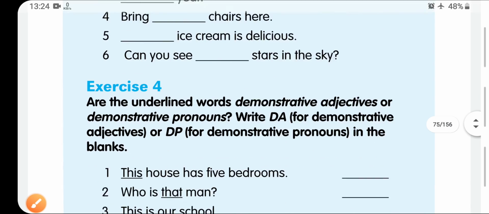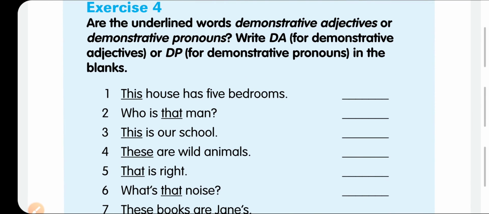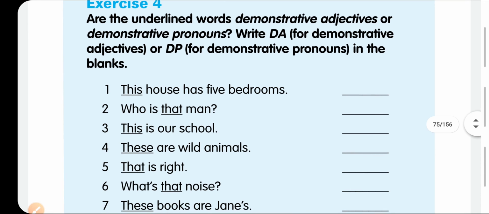Now we will come to the final exercise, and it will make you clear about the whole concept of determiners, because these are sometimes used before adjectives and sometimes before pronouns. If the determiner is used before an adjective or before a pronoun, it has different formats. Let's see.